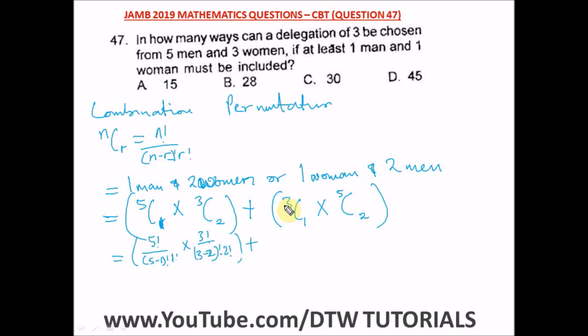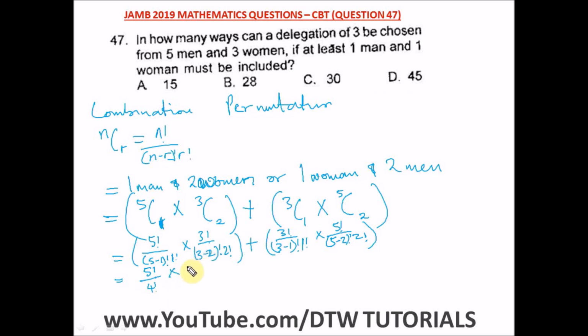Okay, plus here we have 3 factorial divided by what? 3 minus 1 factorial, 1 factorial times 5 factorial divided by 5 minus 2 factorial and what? 2 factorial. So here what do we have? We have 5 factorial divided by what? 5 minus 1, that will be what? 4 factorial. Alright, and this 1 factorial is still 1, so just leave it, let's just drop it here.